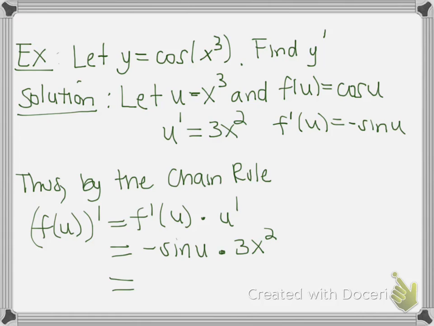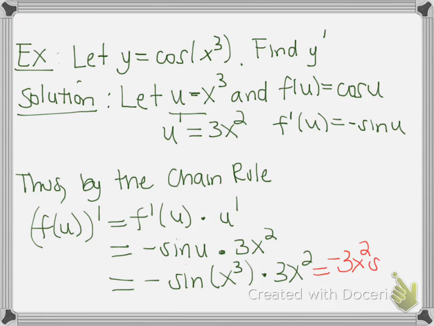So we go back, since we let u equal x cubed. It's just a form of substitution, another way, and your book talks about this, so I wanted to mention it. Of course, we usually bring the coefficient to the front, so we can rewrite this as negative 3x squared times sine of x cubed. Make sure x cubed is inside the function.